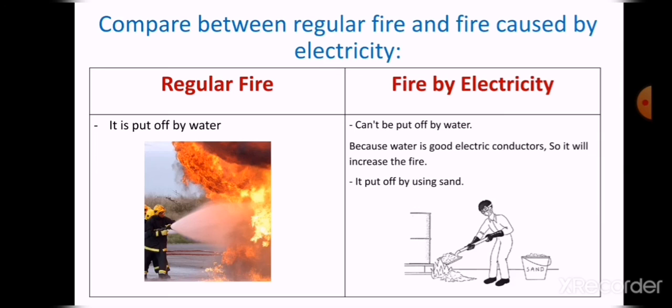But the fire caused by electricity can't be put off by water, because water is a good conductor of electricity, so it will increase the fire. But it is put out by sand. So the regular fire is put out by water, but the fire resulting from electricity is put out by sand, because water is a good conductor of electricity, so it will increase the fire.